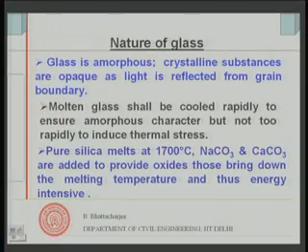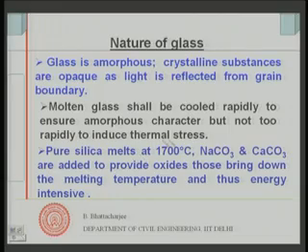So, molten glass, if we cool it very rapidly, then this amorphous character is ensured. If you cool slowly, then it will tend to become crystalline, because we will have sufficient time for a regular arrangement of the atoms.